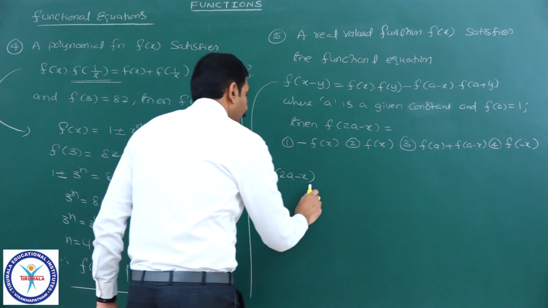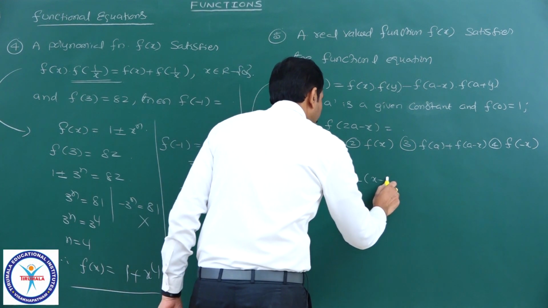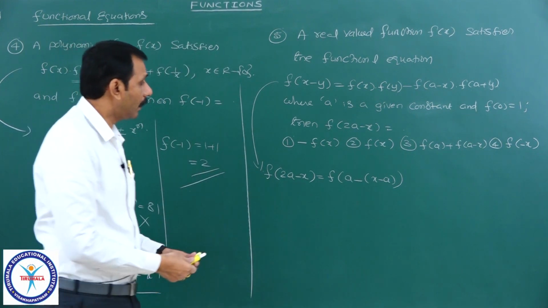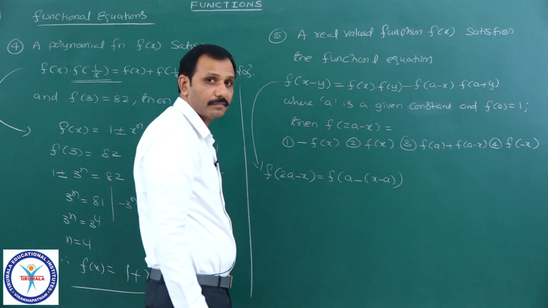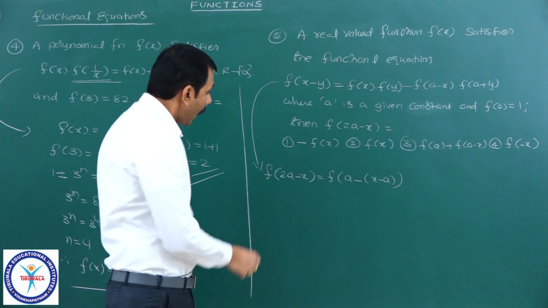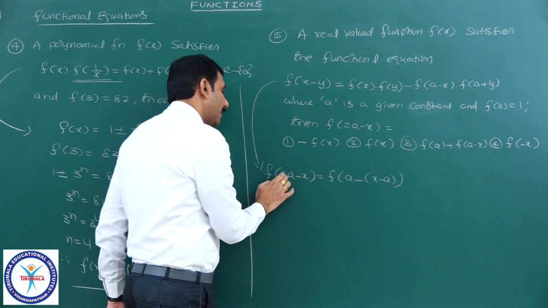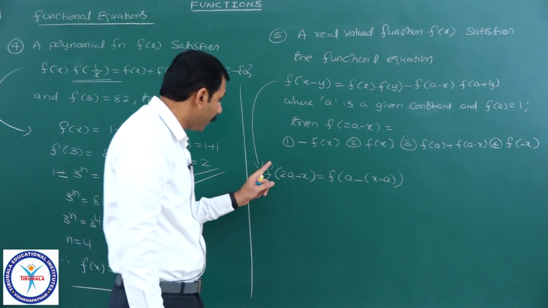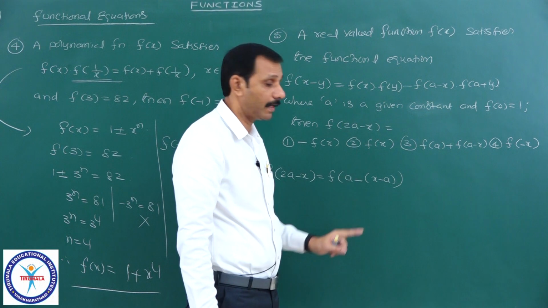I am writing it as f of a minus of x minus a. Now clearly it is of the form f of x minus y. If I take f of 2a minus x as x minus y, no use here. I observed if I write this as a minus of x minus a, definitely it will be useful here.